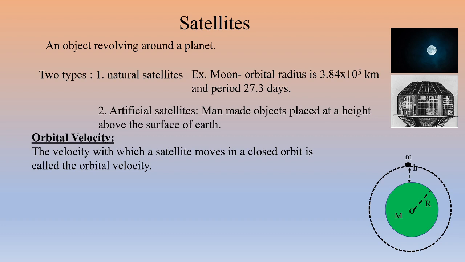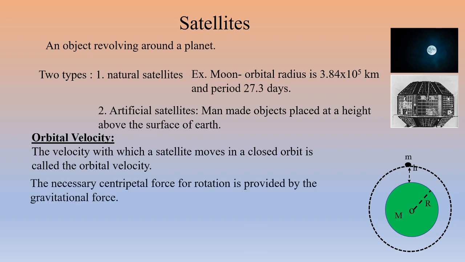We know for an object executing circular motion, there should be some centripetal force. In this case, who is providing the necessary centripetal force for the satellite? Here, the necessary centripetal force for the rotation is provided by the gravitational force of attraction between the Earth and the satellite.